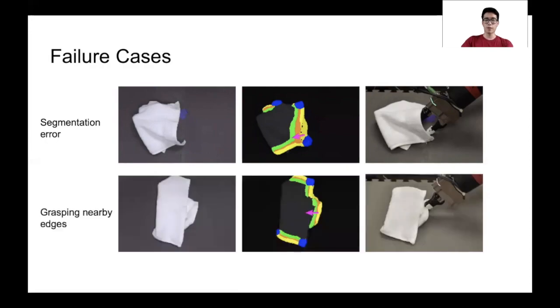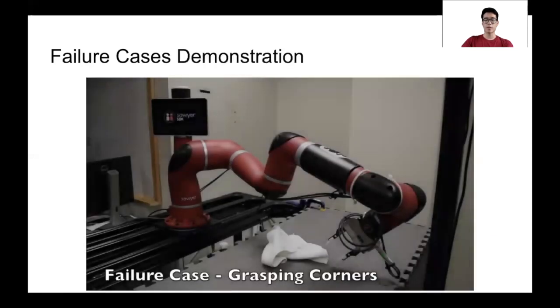Failures also occurred when the network predicted a valid grasp but failed to account for problematic nearby cloth configurations. In this case, the gripper picks up multiple folds of the cloth because it does not account for the folds it would intercept during the sliding motion. Note that some segmentation error has also occurred in this particular case. Here are some video examples of the failure cases.